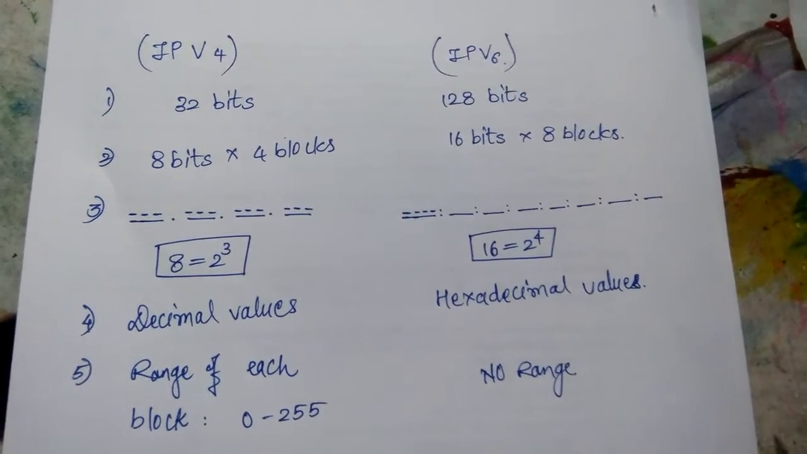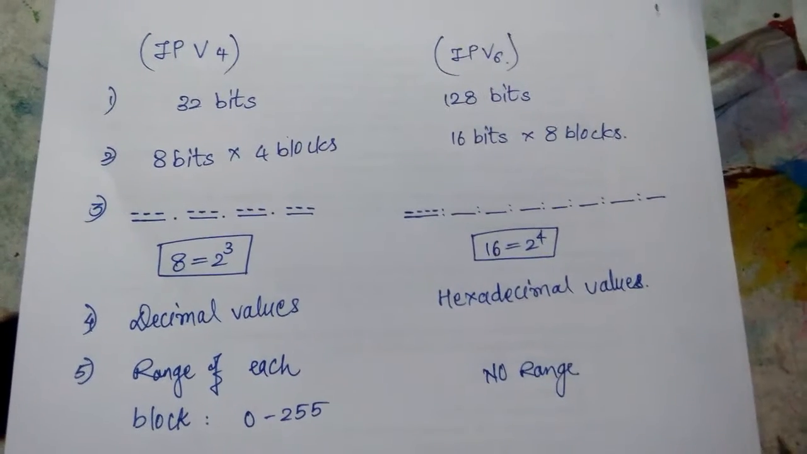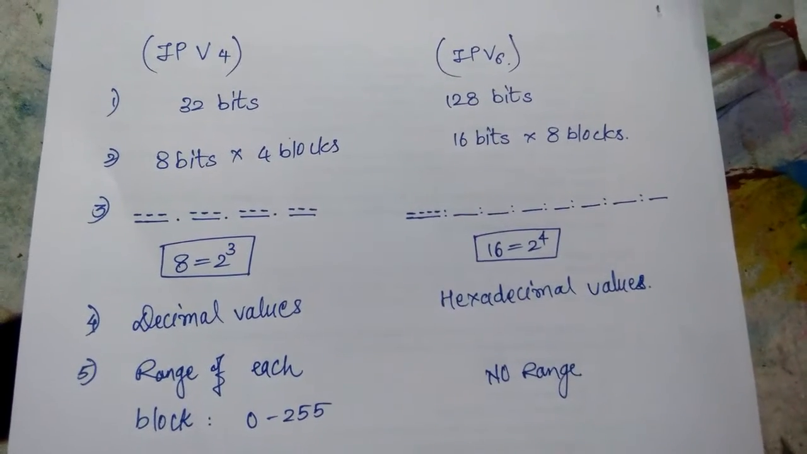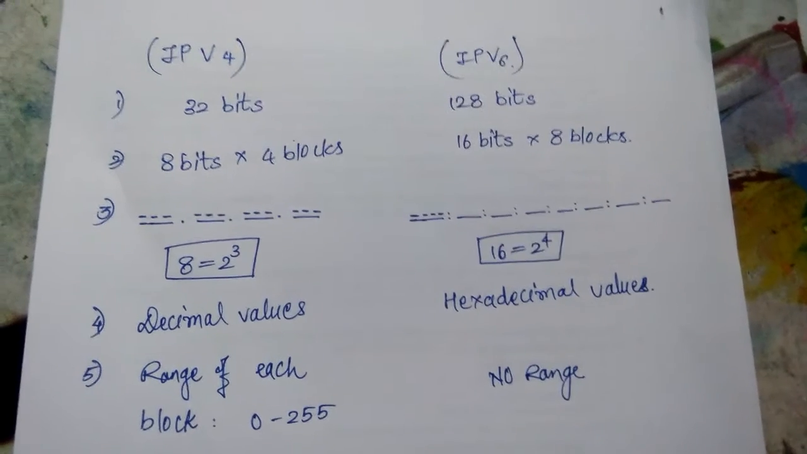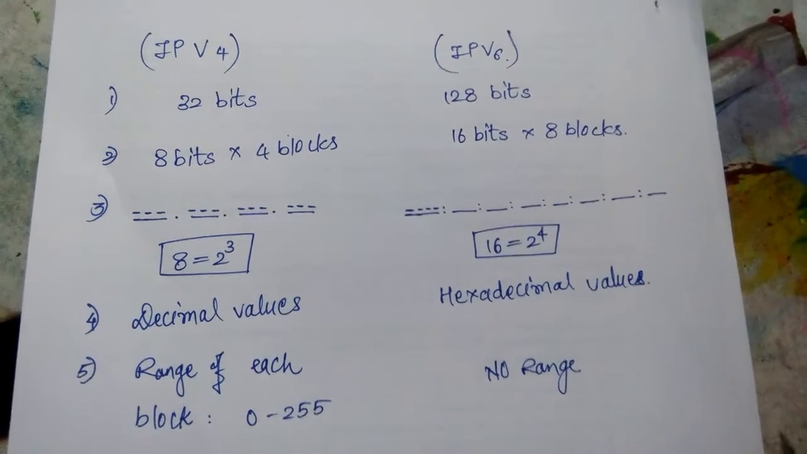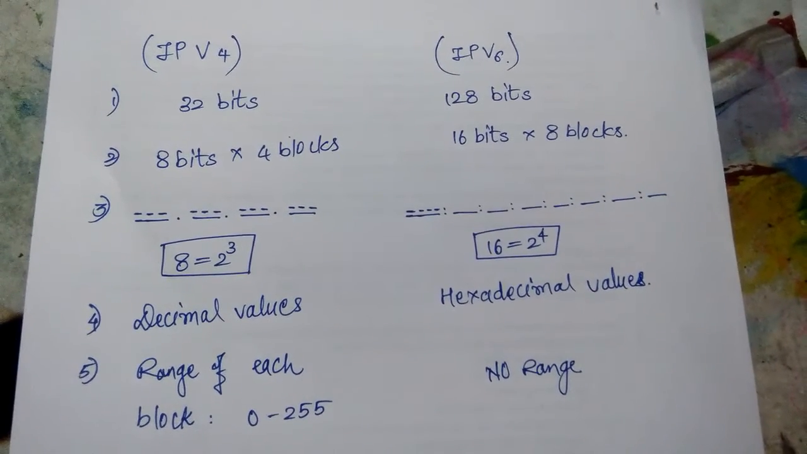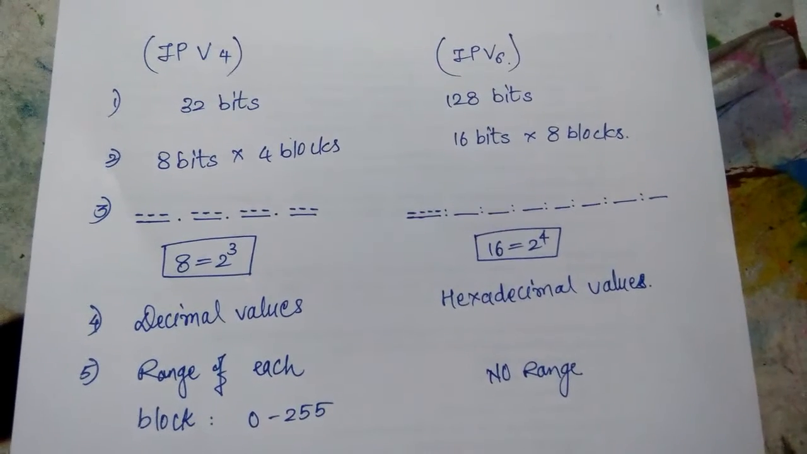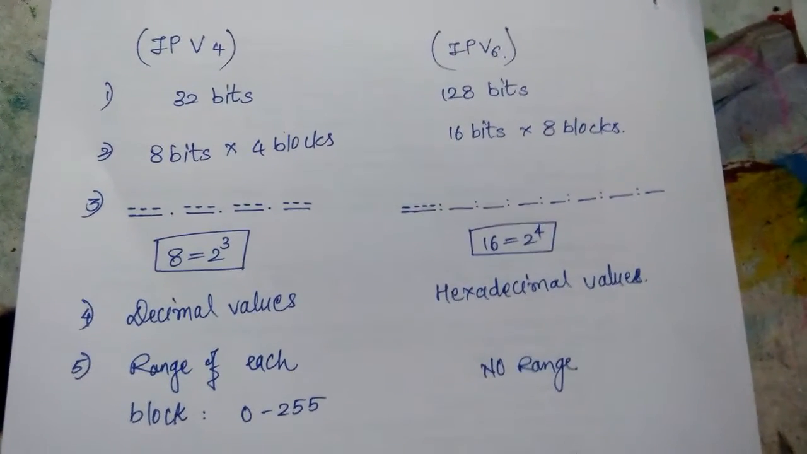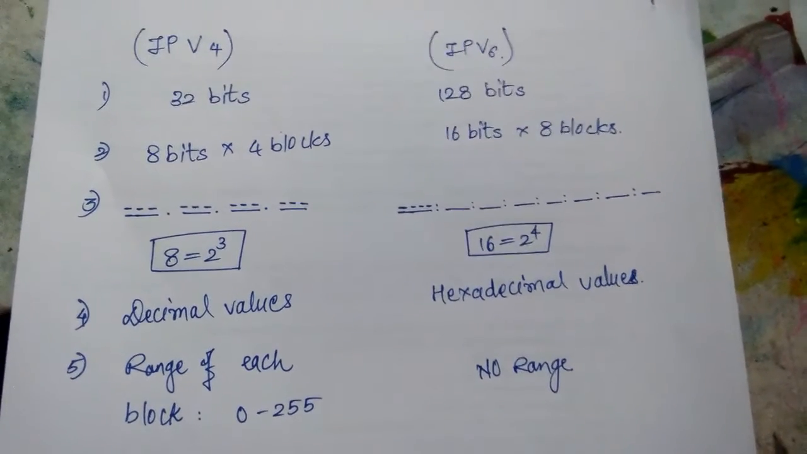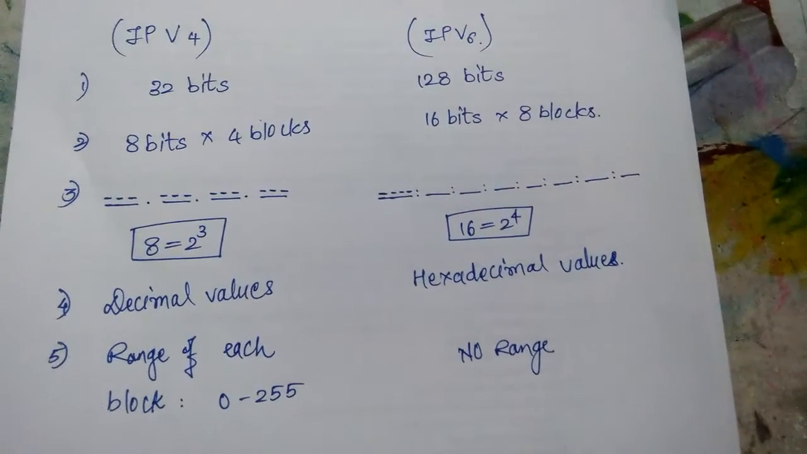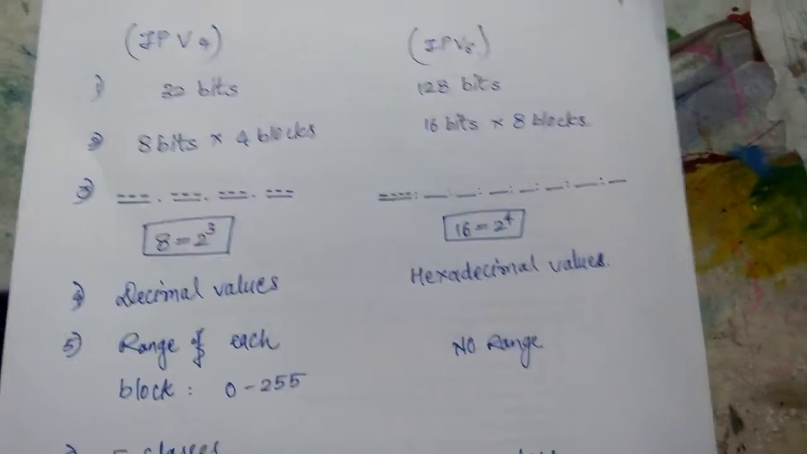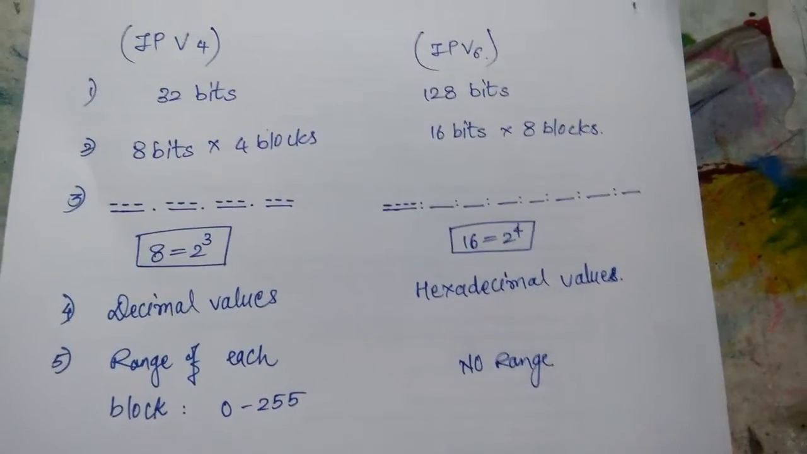As you can see here, 8 is equal to 2 raised to 3, therefore each block will have 3 positions. Similarly, in IP version 6, every block will have 4 positions, because 16 is equal to 2 raised to 4. 16 bits for each block. You're getting it now? So, by this logic, every block will contain 4 positions. This is about the representation of the IP address in both versions.